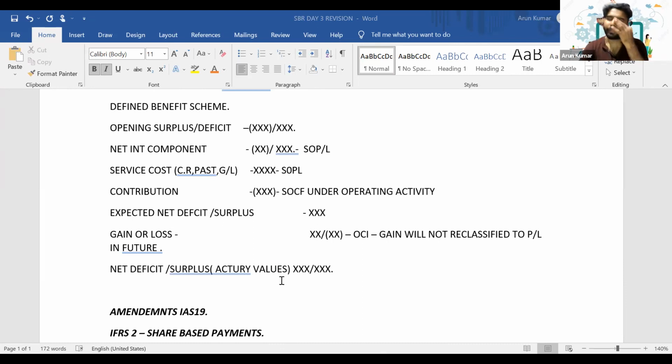Yeah, the questions have come in the past. So we have to use the new rate of interest for the remaining period to calculate the interest expense. They have tested the same type of questions. So I will give you certain questions of the same nature. I will just do some questions after covering the standards.